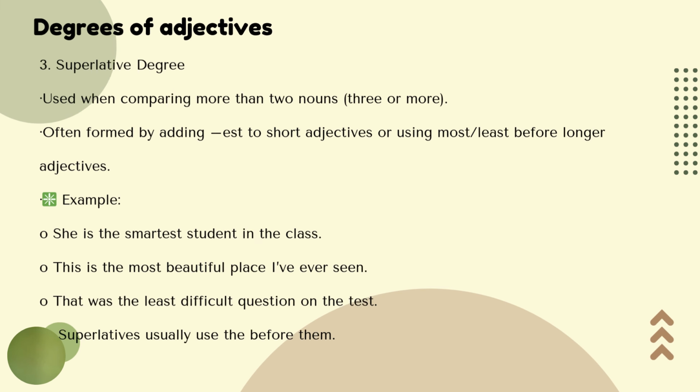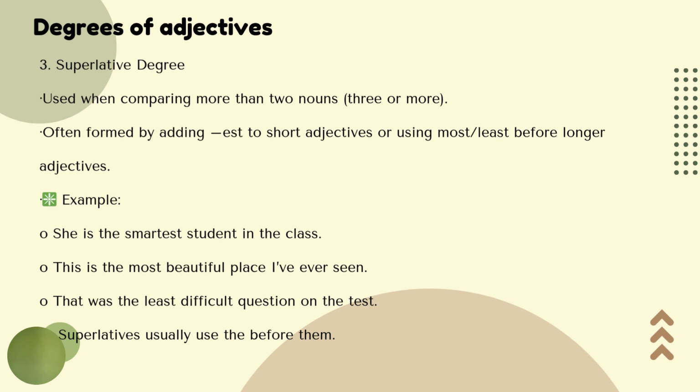The last degree is called superlative. Super means the best, like it's a super one. Like in superlative degree, you don't compare just two things, two nouns, but you compare more than two. So you can compare A, B, and C, and then you will say that among these three, A, B, C, this one is the best, the highest, the tallest, sorry, the most beautiful, the smartest. So it happens, superlative degree, it happens more than two nouns.